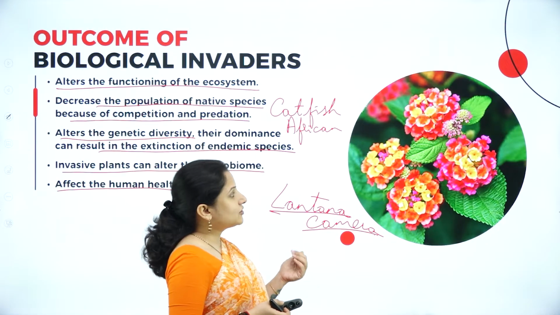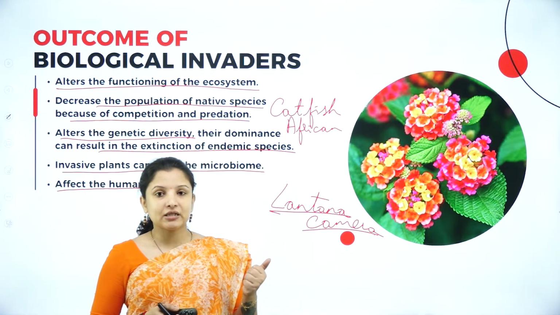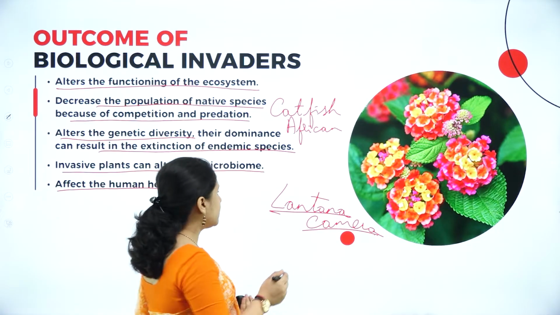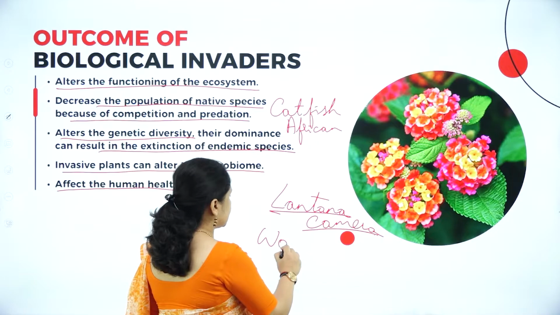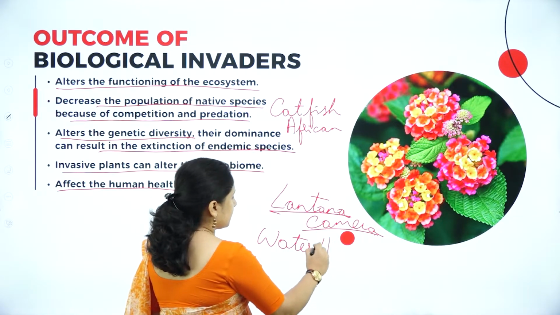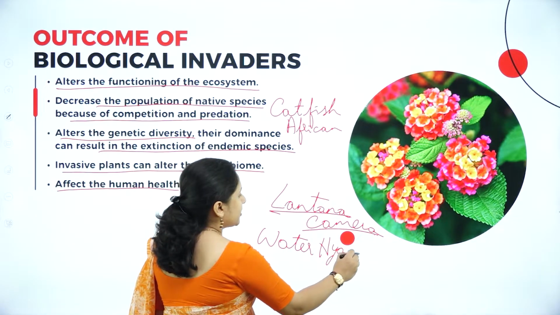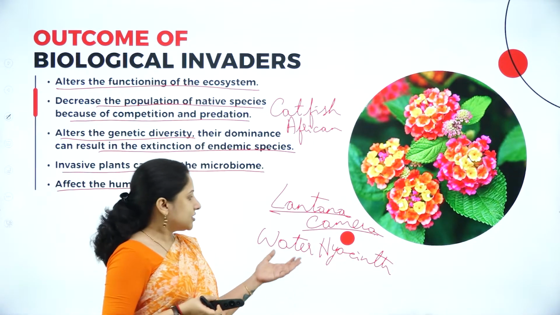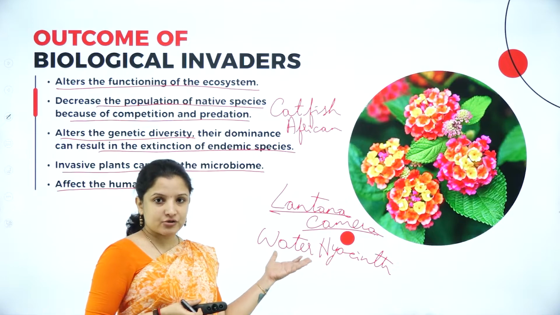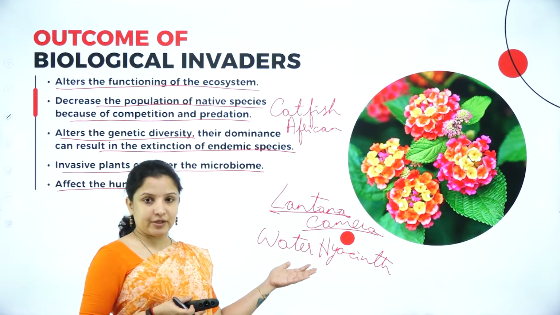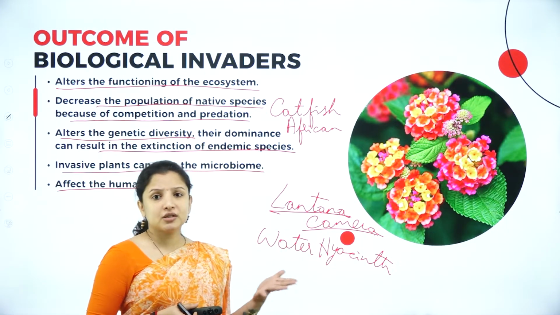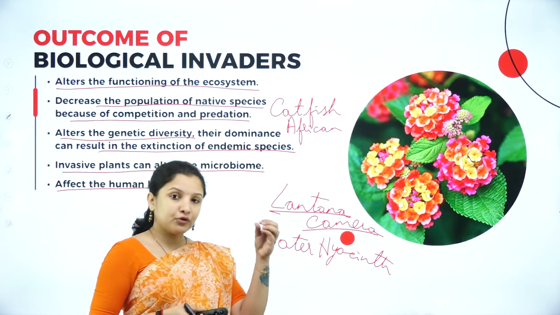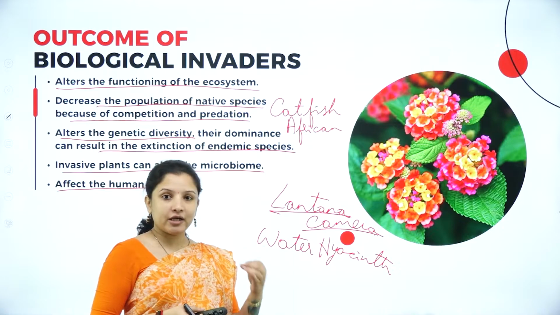And not just that, there is also one more example that I can take up, Eichhornia, that is water hyacinth. There is a plant called water hyacinth. This plant, usually you can find in ponds, lakes and all that. Why was this plant brought into various countries? Because it produced beautiful lilac or violet colored flowers, and in order to beautify the ponds, it was introduced.